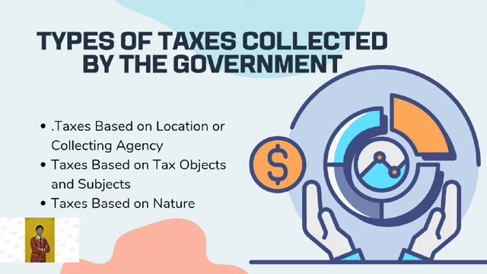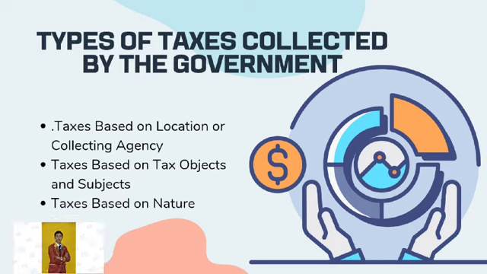Types of taxes collected by the government. The taxes that must be paid consist of several types, which are classified according to the agency or location of the collector, the object and subject of the tax. 1. Taxes based on location or collecting agency. If distinguished according to the collecting agency, taxes are divided into 2 types, namely state taxes and regional taxes.